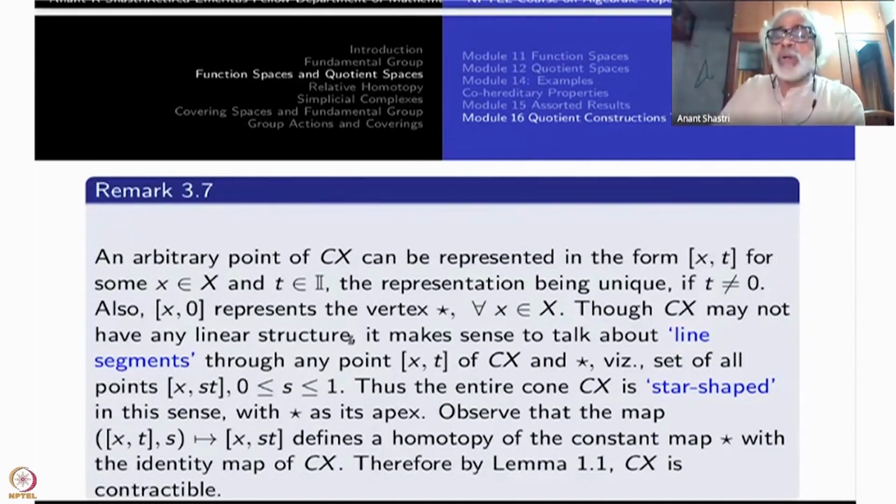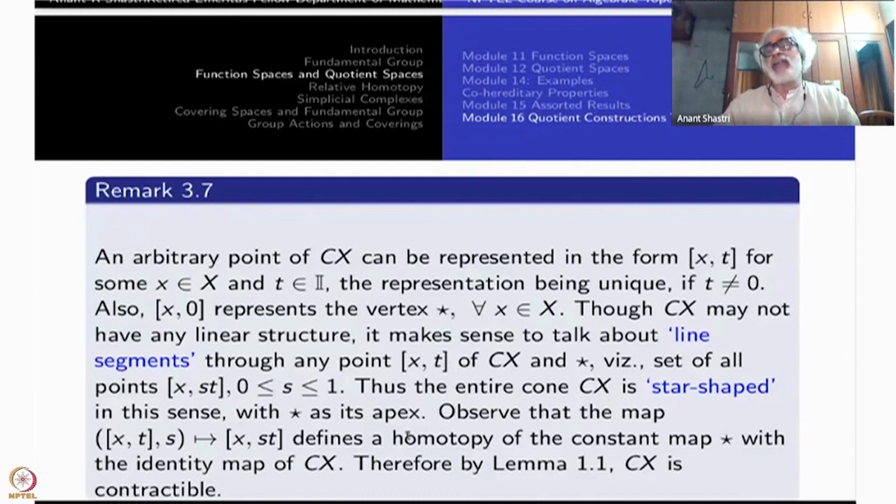Okay, so from the star you can go to any other point of the cone by a line segment. What is the point? Some [x, t] is there. You take [x, st]. When s is 0, it will be the star. When s is 1, it will be your point [x, t]. So the entire cone is star shaped in this sense.